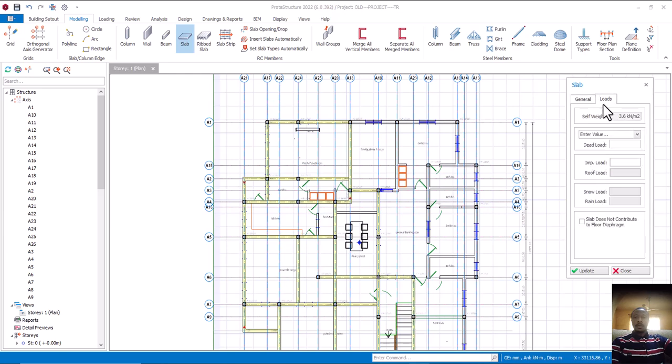Okay, so now I'll come to this place. The question now is, you know that self weight is also dead load, isn't it? If the self weight is dead load, then why are they still putting in this place dead load? The reason is because there are other dead loads that are not being factored into this. So that's why they make a provision for those unfactored dead loads for you to provide. And what are those things that are not being factored into this slab that are also dead load? Your tiles, your terrazzos, and partition load.